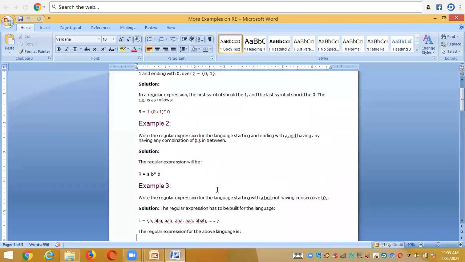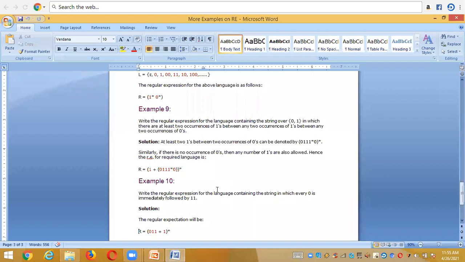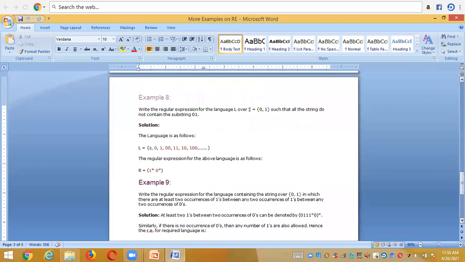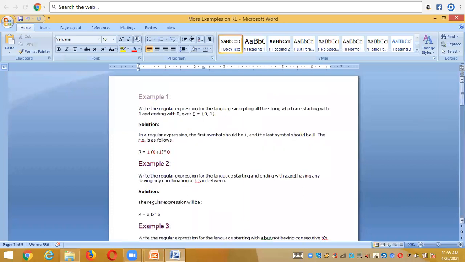And here I have 10 examples for designing the regular expression. These are the 10 examples for the concept of designing regular expressions, or we can also say building a regular expression from the English description or from the given language.